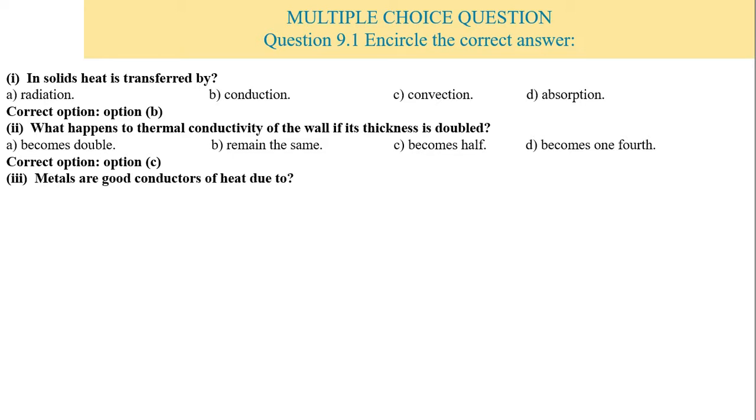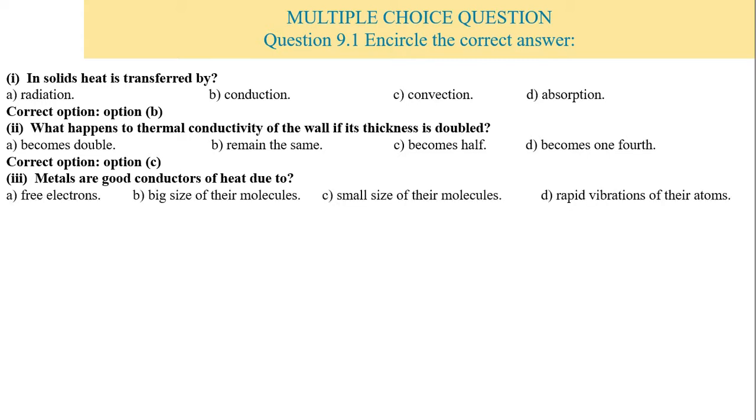Number 3. Metals are good conductors of heat due to A free electrons, B big size of their molecule, C small size of their molecule or D rapid vibration of their atoms. So the correct option is option A, that is free electrons.